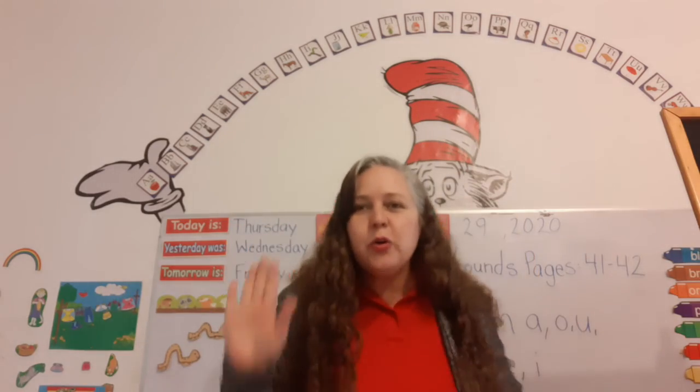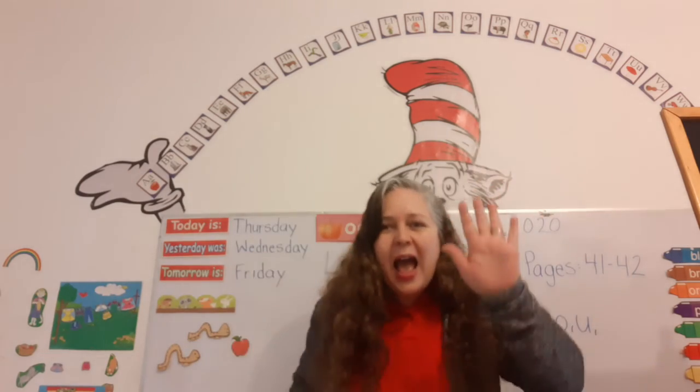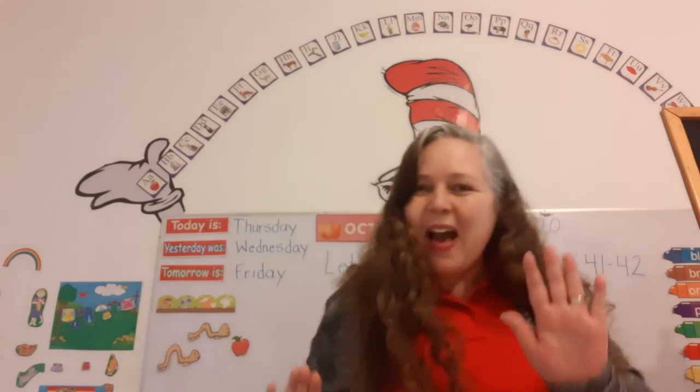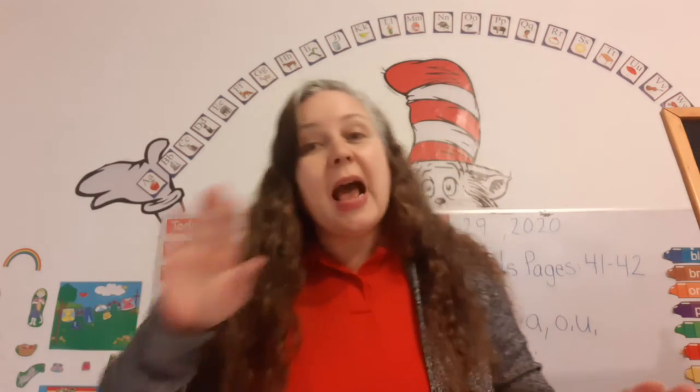That's right. And when we put a consonant and vowel together, it makes a blend. And how many vowels are there in the alphabet? 5. That's right. What are they? A, E, I, O, U. Vowel disco. Did you dance with me? A, E, I, O, U. Vowel disco. Super fun. And how many sounds do the vowels have? At least 2. That's right. What are they? The short sound and the long sound.